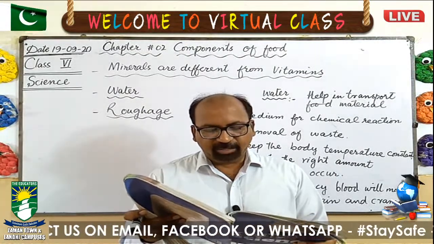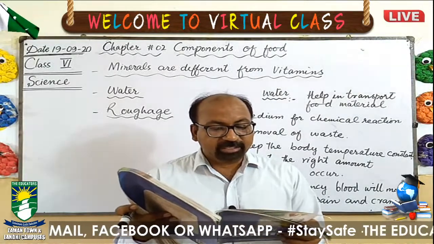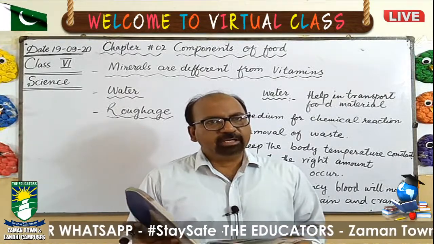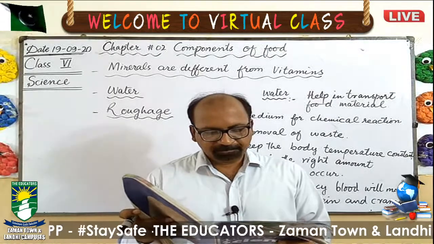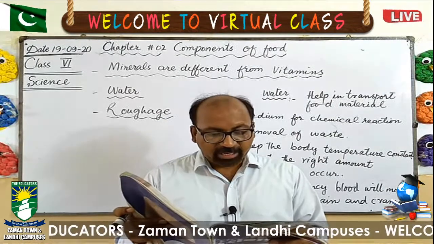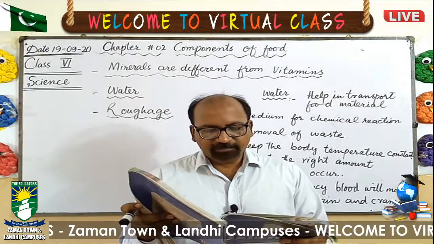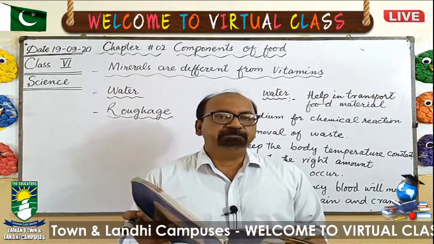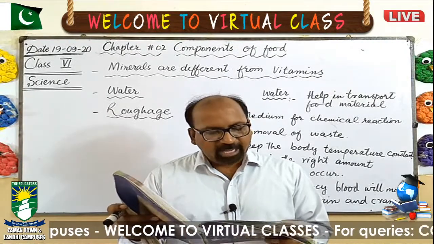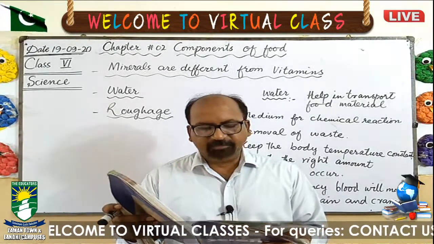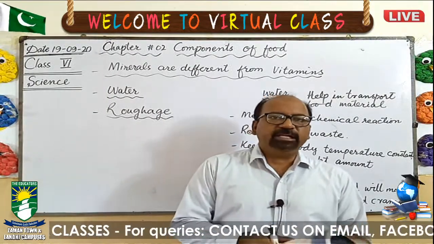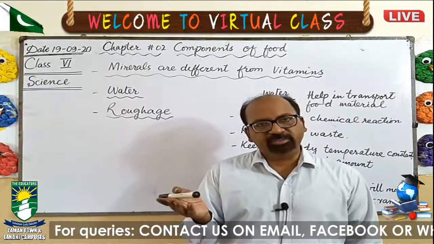They also help in proper functioning of the nervous system and circulatory system. In the nervous system and circulatory system, they perform a vital role. Some minerals that are important for our body are calcium, iron, phosphorus, iodine, sodium, fluorine. These are different minerals which are necessary for our body. Lack of some minerals in the diet results in deficiency diseases. Deficiency diseases are the diseases which are caused by the deficiency of minerals and vitamins.